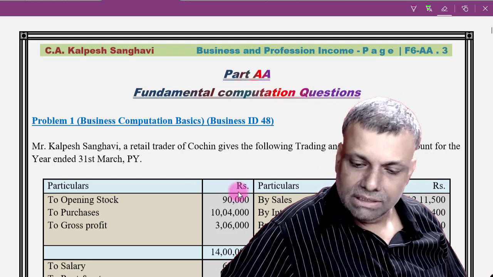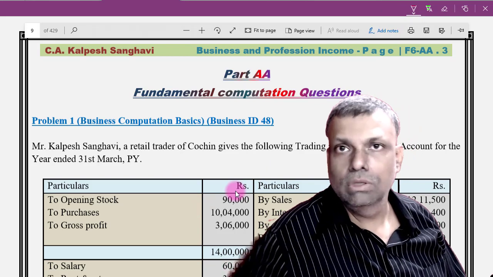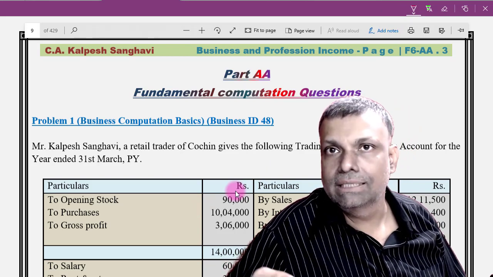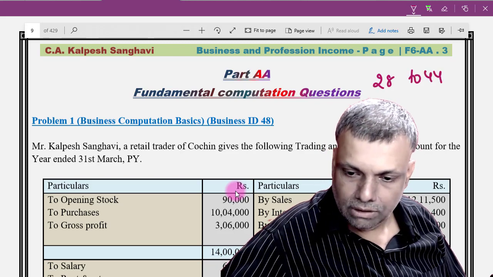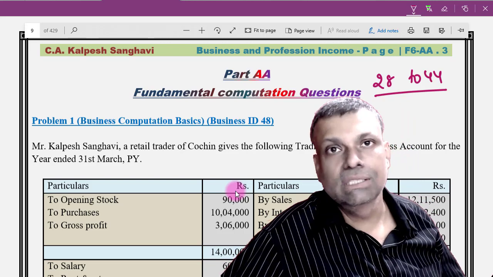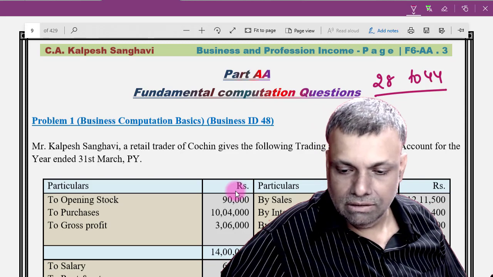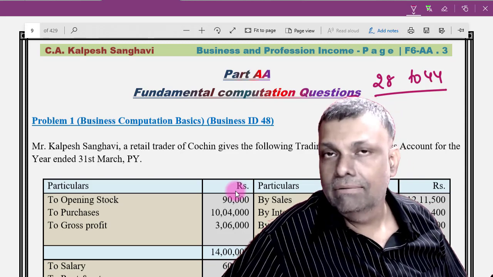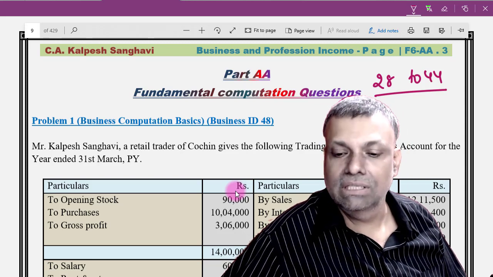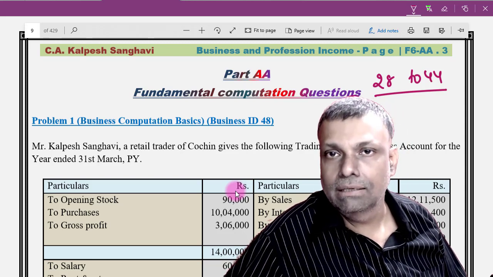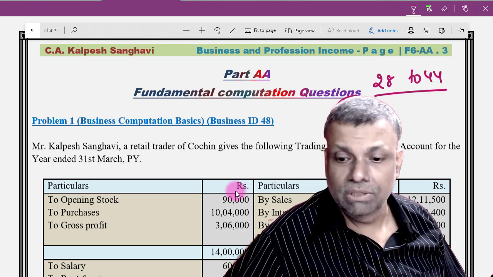See, the business income chapter by itself is divided into a group of sections, which we call section 28 to 44. Now every first section of every chapter is the charging section. I repeat, every first section of every chapter is a charging section. The charging section will tell you what exactly the types of income are which are specifically covered and taxable in this particular chapter.